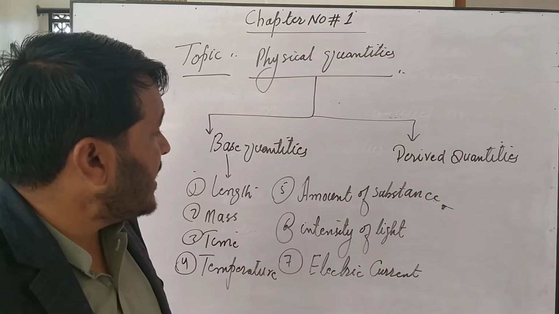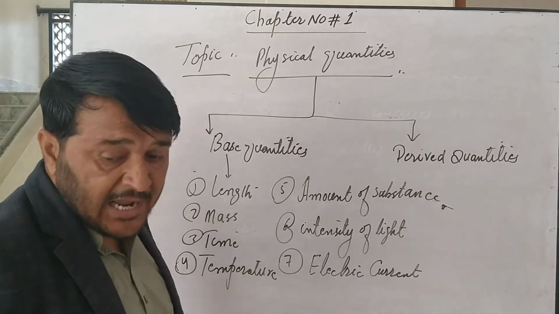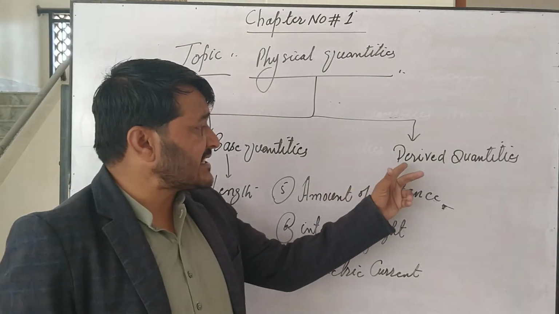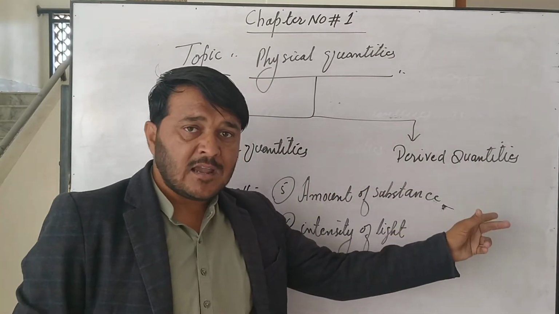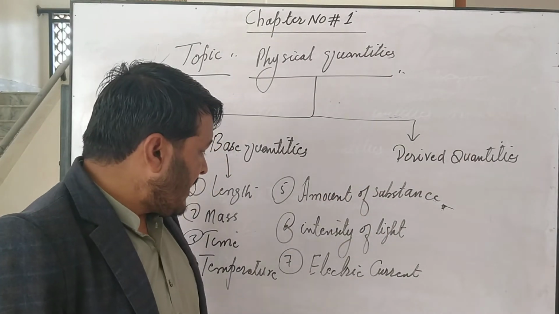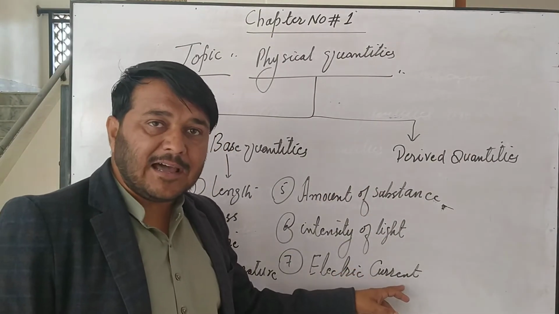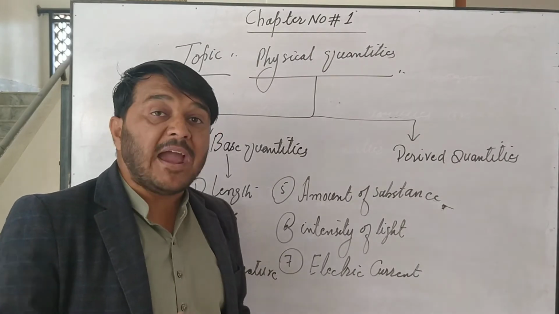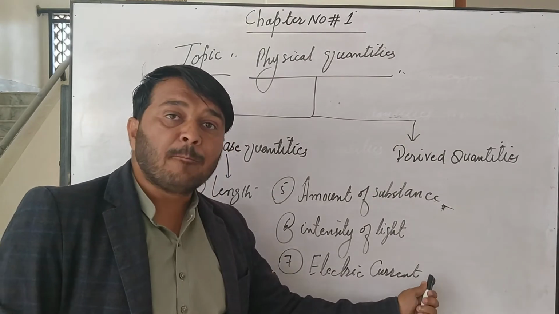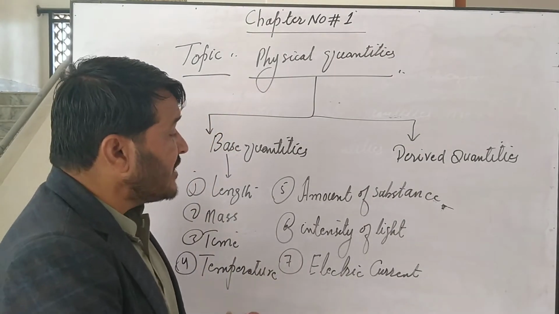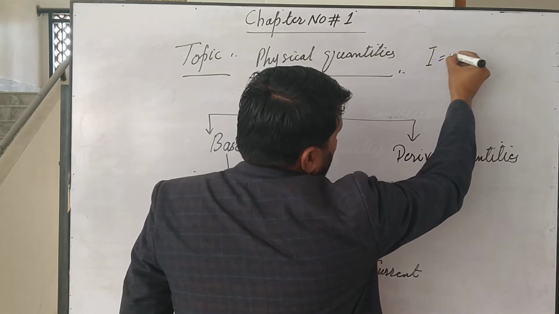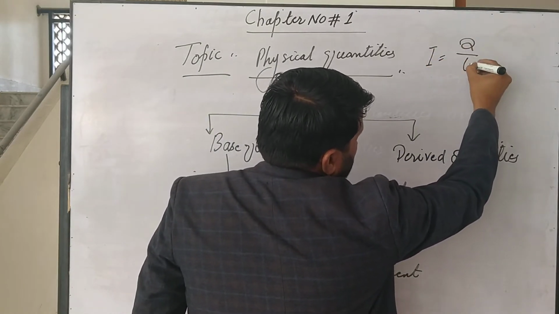Now we are here to discuss derived quantities. Before going to discuss derived quantities, here is a self-assessment for you people: why is electric current a base quantity? Because you see here that electric current is derived from charge per unit time.